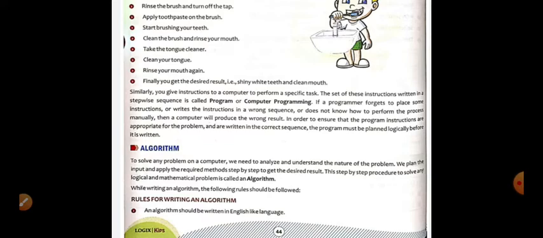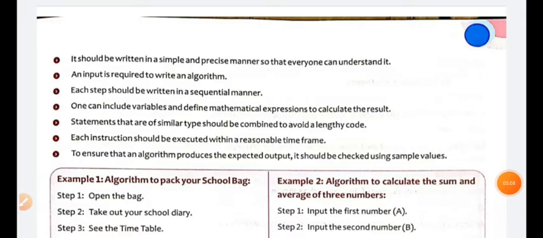An algorithm must be written in English-like language, because the computer could understand only English and the languages that are installed in it. It should be written in a simple and precise manner so that everyone can understand it. It has been made for others, and if others are not able to understand it, that means your work is not appropriate, as when you write answers in your examination.